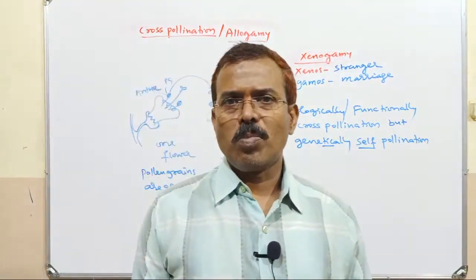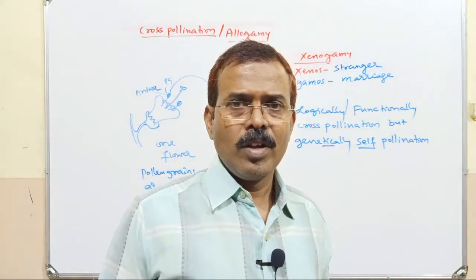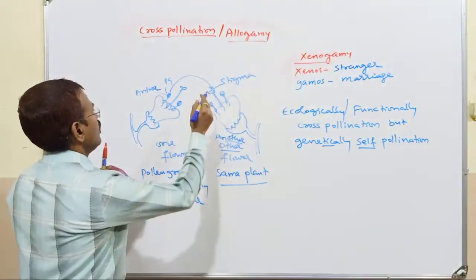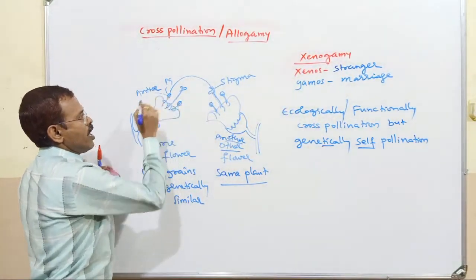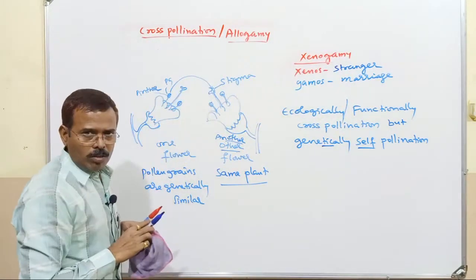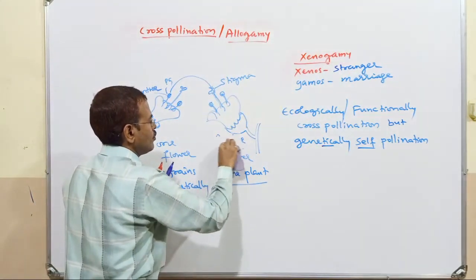Xenogamy, it is a true cross-pollination. Xenos means stranger, gamos means marriage. So what is this xenogamy? See, the transfer of pollen grains from anther to the stigma of the flower